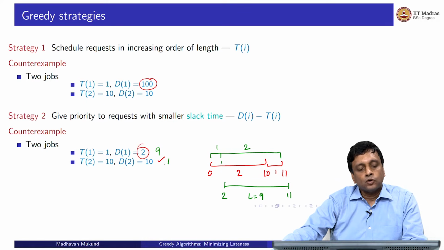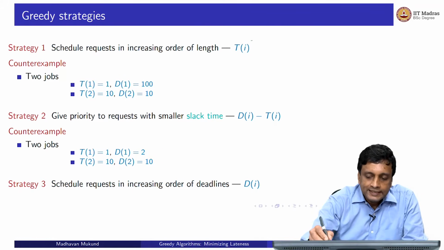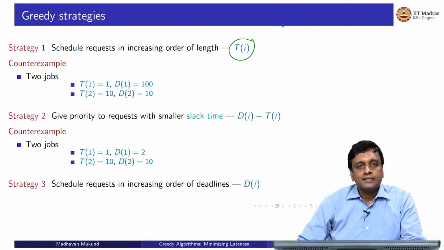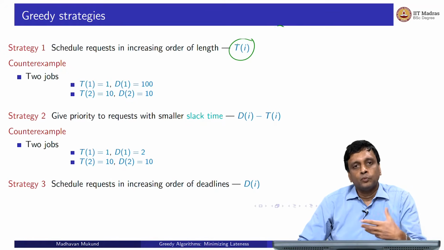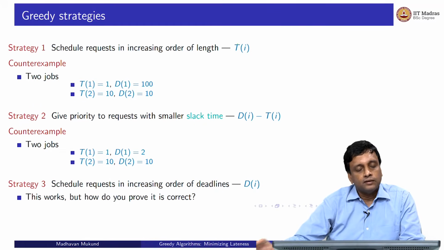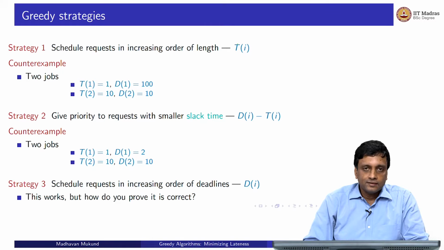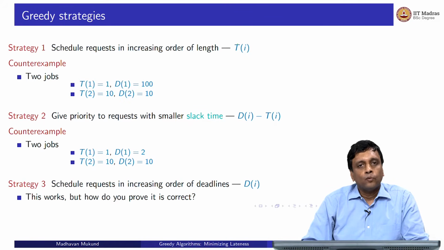Okay, so let's look at a third strategy. Instead of asking which jobs take the least time or which jobs are most flexible, let's ask which jobs are the most urgent. So which jobs have the earliest deadlines, which are the ones that we must do first. And it turns out that this actually works. So we schedule the jobs in the order of their deadlines. When we do it in order of deadlines, we are ignoring how much time it takes for that job. We are also ignoring how much slack we have between them. We are just looking at when the job should be finished.